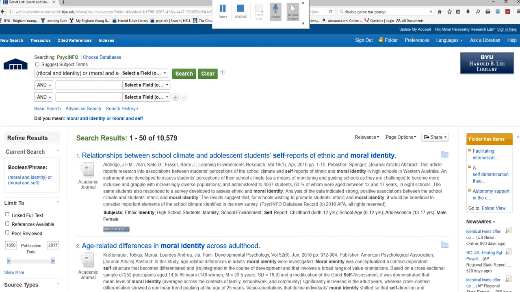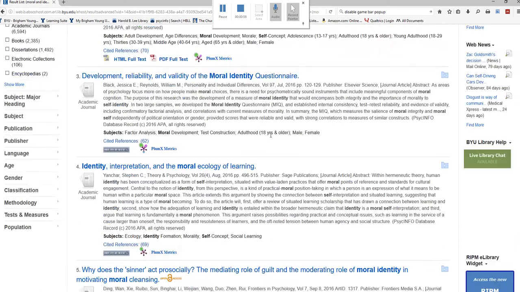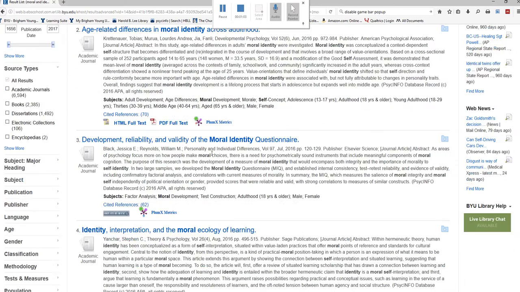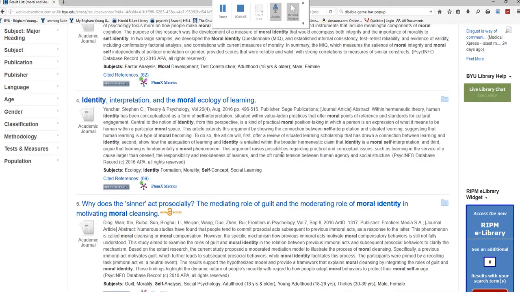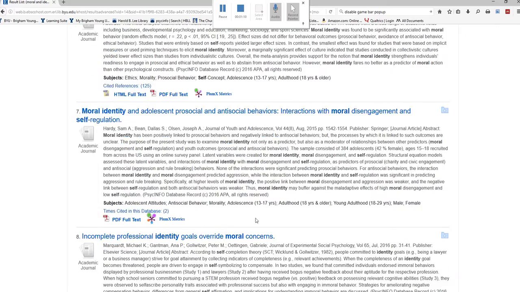That's because moral and identity could be anywhere in anything and not necessarily together. If you scroll down here, a lot of these have them together: moral identity, moral identity, moral identity. But some of these, the terms might not really be together.